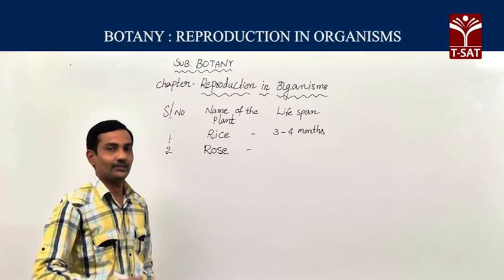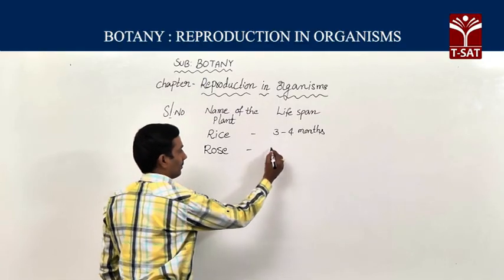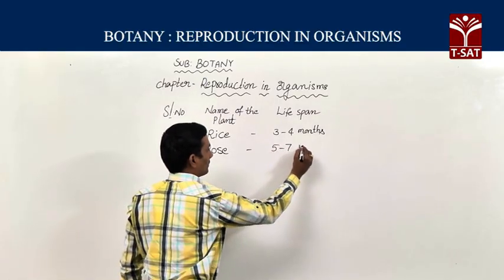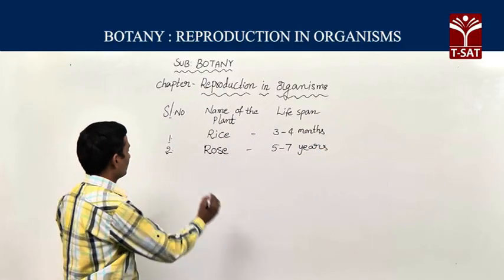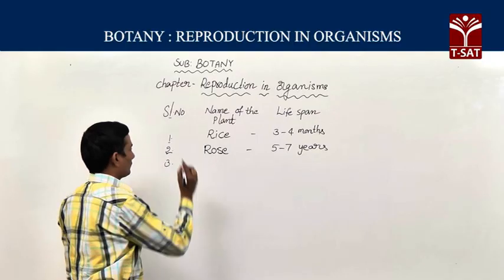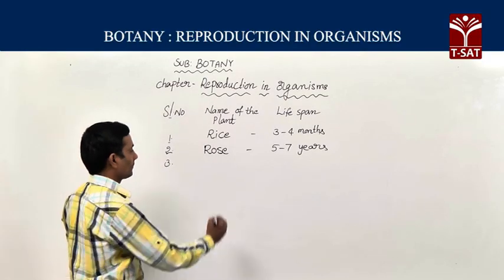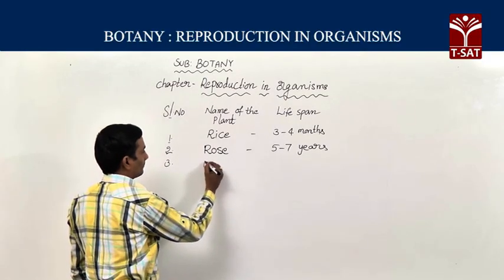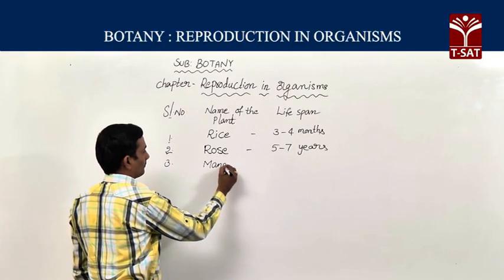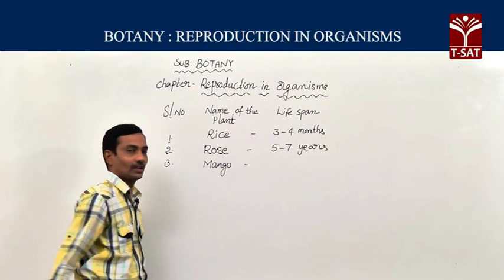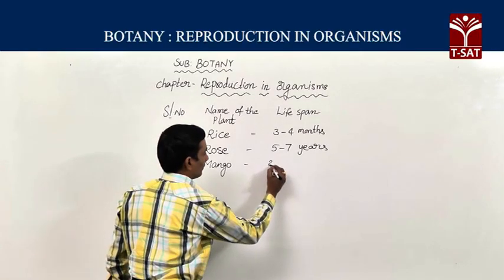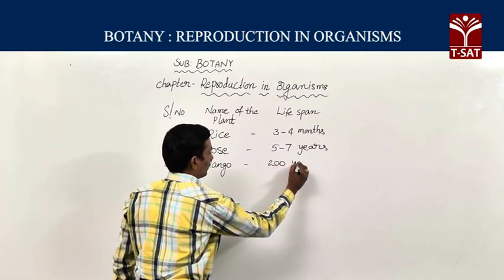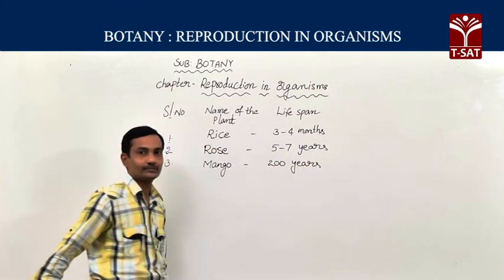Rose plant lifespan is around 5 to 7 years. Third, the mango plant. Its lifespan, if you observe, is 200 years.